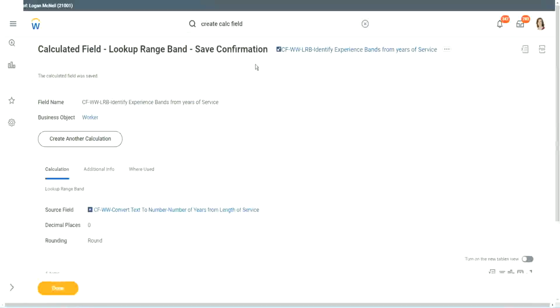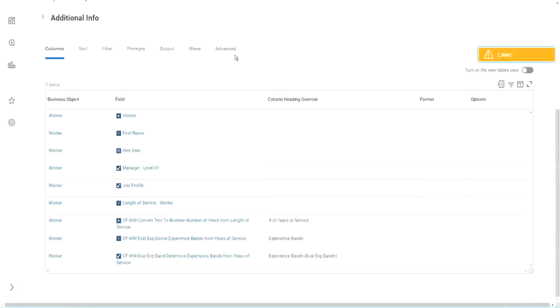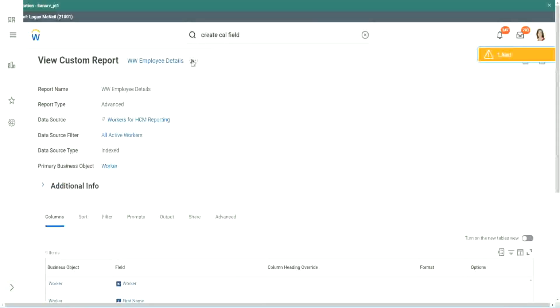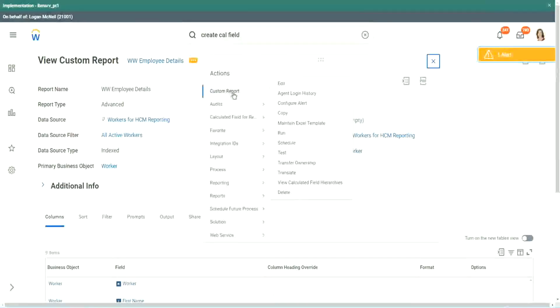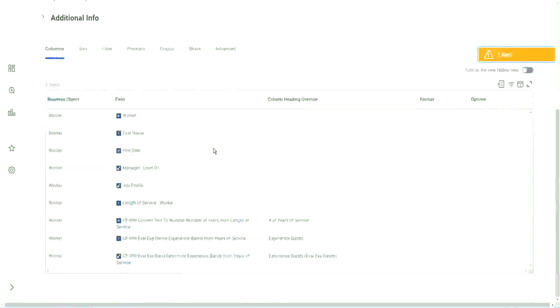Anyway, coming back to this, let's use the same calculated fields in our report and see what it does. Okay. Where is the report? Here it is. Custom report, edit. Okay.